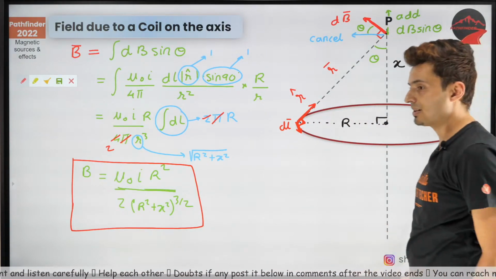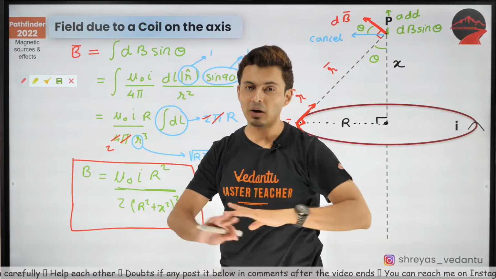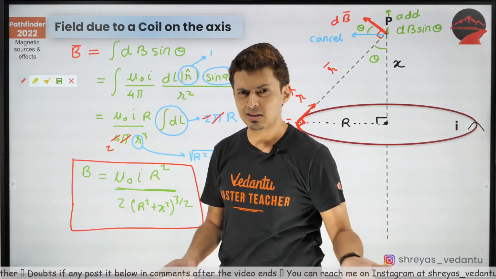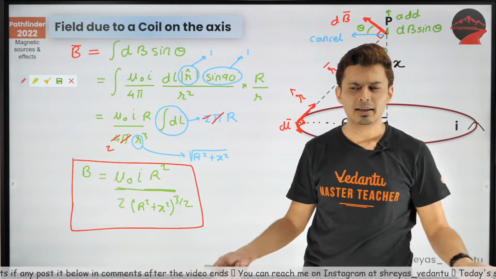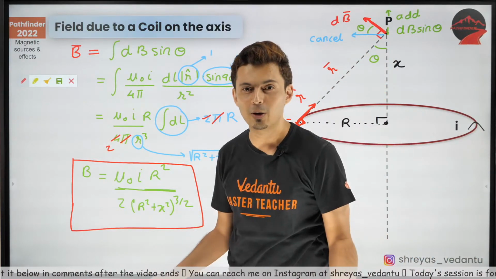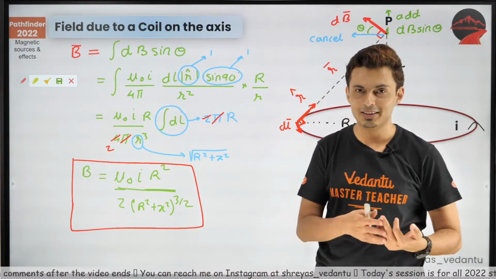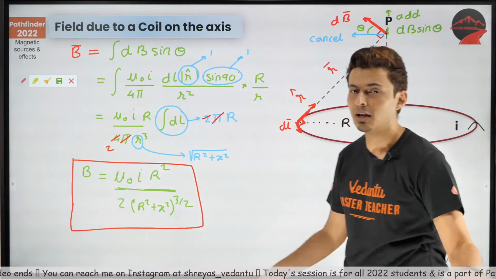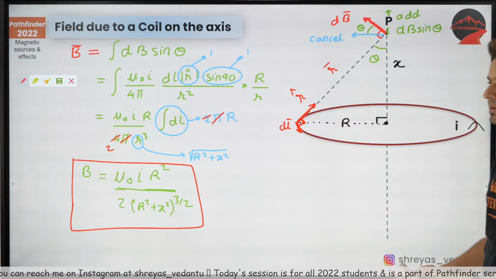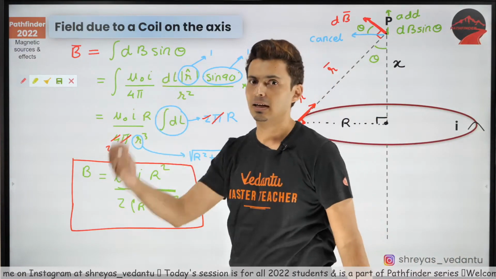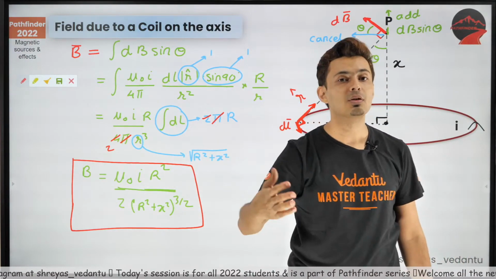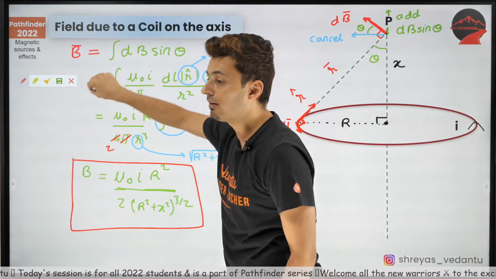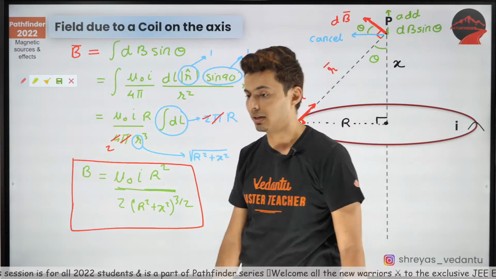So you should know these derivations. If you do not know these derivations, you cannot clear mains, you cannot clear advanced with good percentiles. Obviously, you can clear mains with 90 percentile, but with 90 percentile, you will not get any NIT colleges, you will not get any good college. So if you want to just clear for the sake of it, please go ahead, do not by heart or remember any of these derivations. But if you want to get into IIT, NIT, triple ITs, BITS, any of these good colleges, you should know the derivations because they might ask something related to the derivation in a question format.